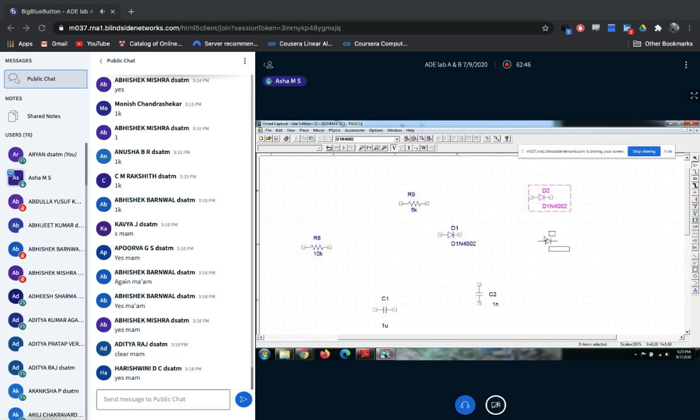So here also same thing, right click end mode or press escape. If you don't want it in the horizontal direction, select Control R. Select, right click, rotate. Whichever is the convenient option, you can make use of that.